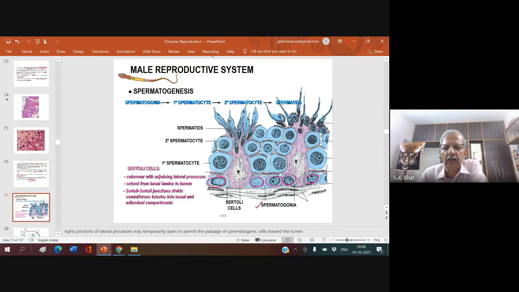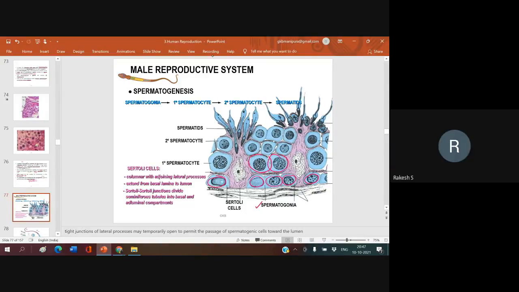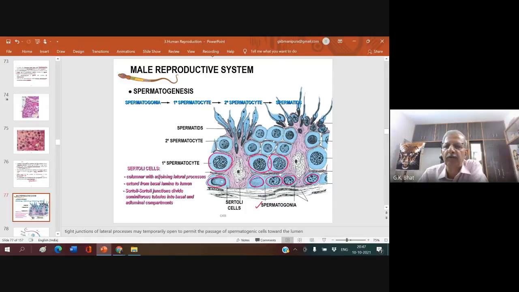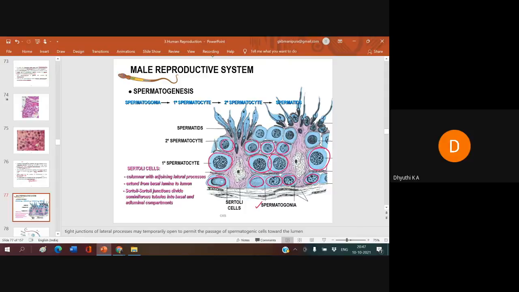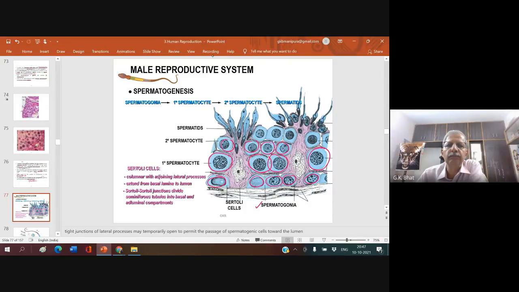Spermatogonia. These spermatogonia stop dividing. What are these? Primary spermatocyte. And these are called secondary spermatocyte. And these are called spermatid, and they transform into what are these? Spermatozoa.